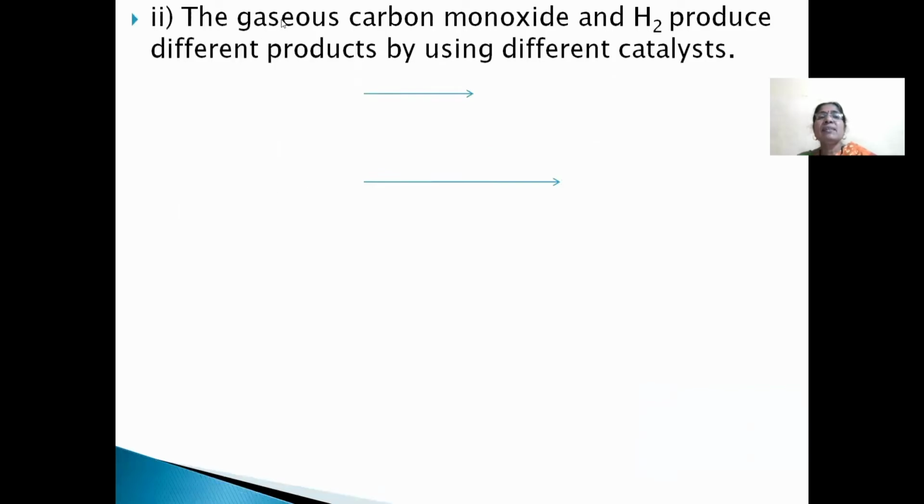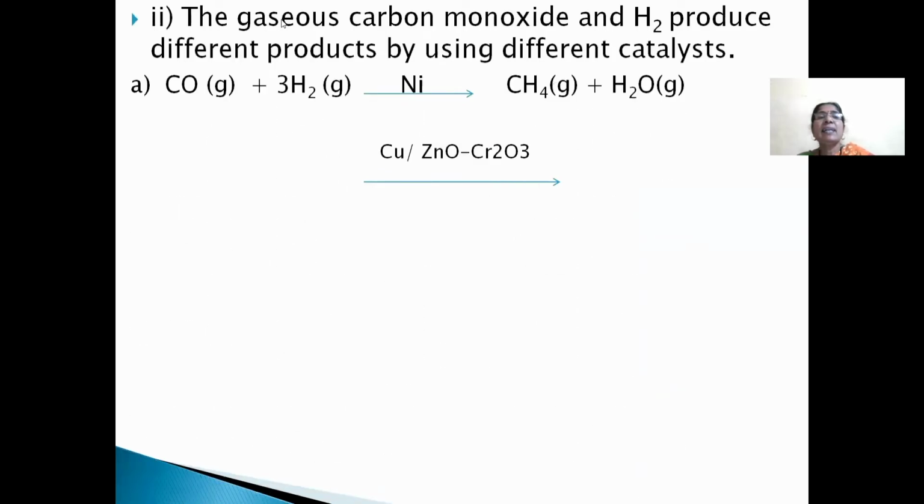Second one: gaseous carbon monoxide and hydrogen produce different products by using different catalysts. First, hydrogenation of carbon monoxide with the catalyst nickel forms methane as well as H2O. Second, with the same reactants, carbon monoxide and hydrogen, using the catalysts copper, zinc oxide, and chromium oxide forms methyl alcohol.